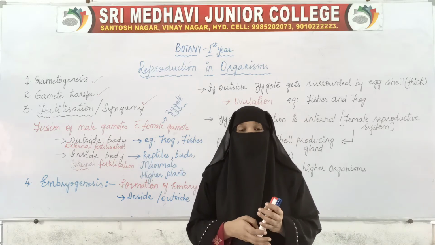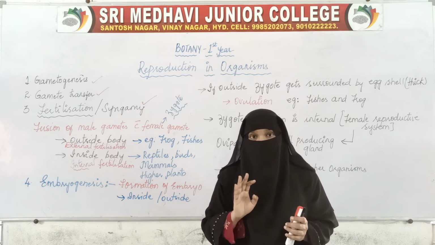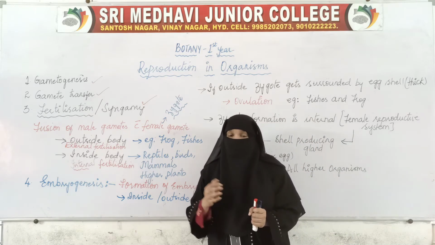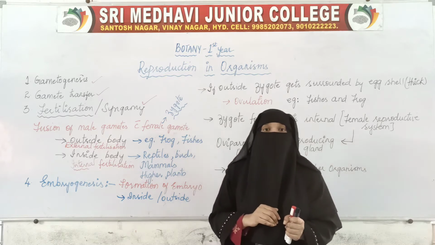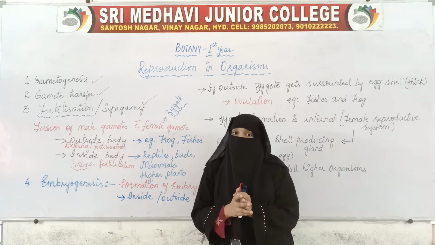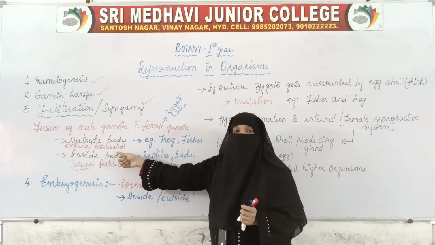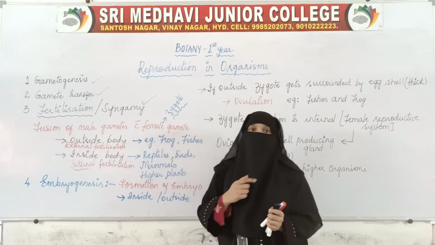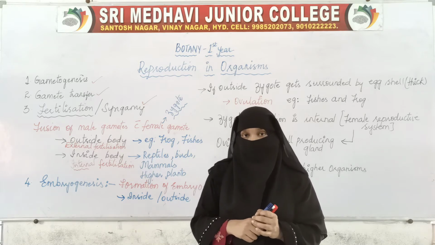It is taking place on the surface of the water, because the male has released sperms on the surface of the water, and the females have also released the eggs there. So where are the eggs and sperms now? The male and female gametes are on the surface of the water. When they come near to each other, fertilization will take place. This type of fertilization, where fusion of gametes takes place outside the body, is called external fertilization.